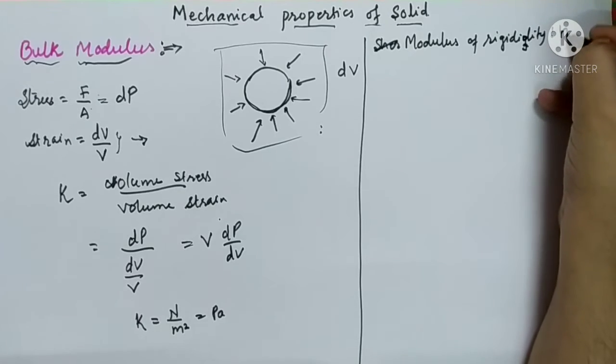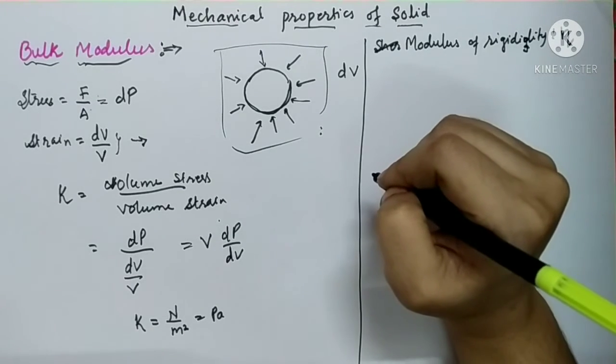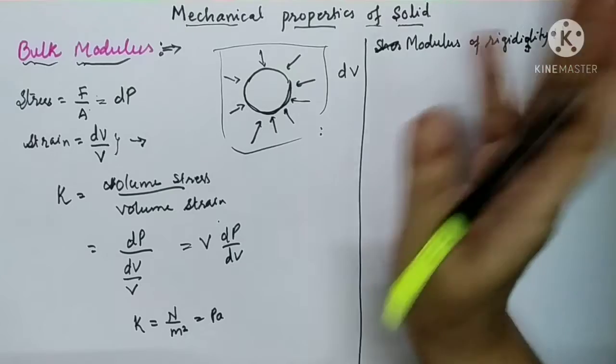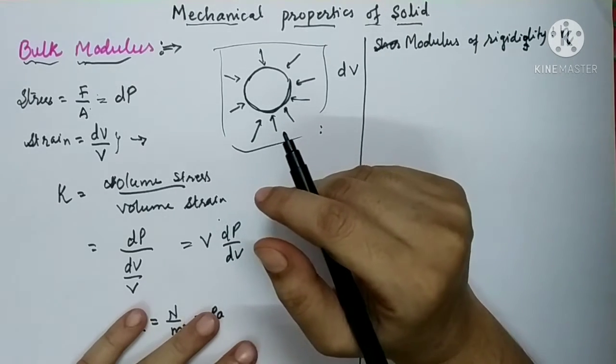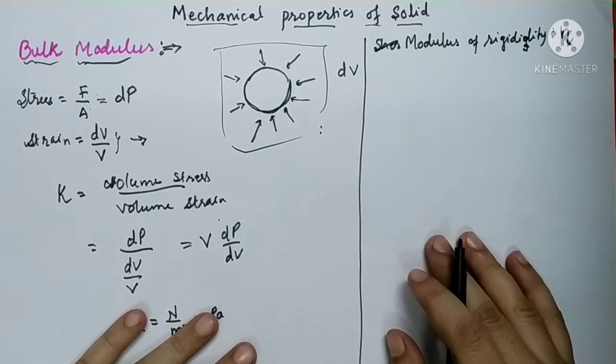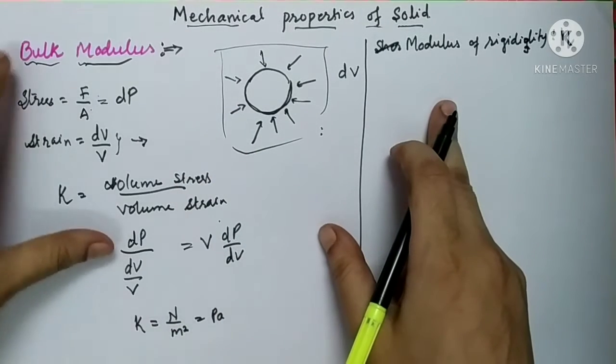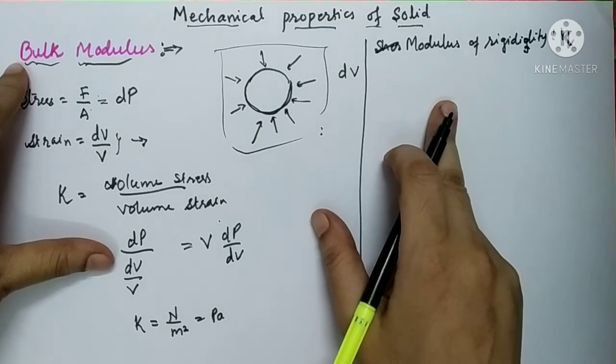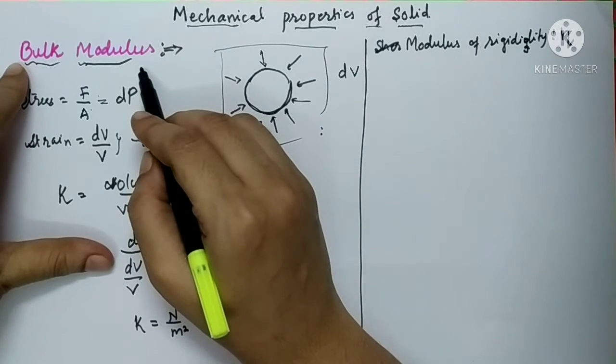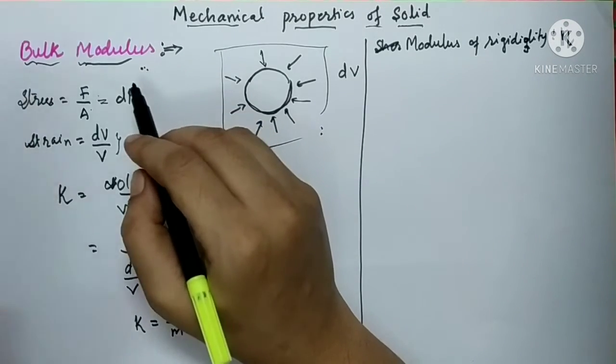Modulus of rigidity is denoted as eta. So let us move back to the third type of changes in a state of solid, as bulk modulus corresponds to the change in the volume of the object. So it will apply to the solid, liquid and gases.